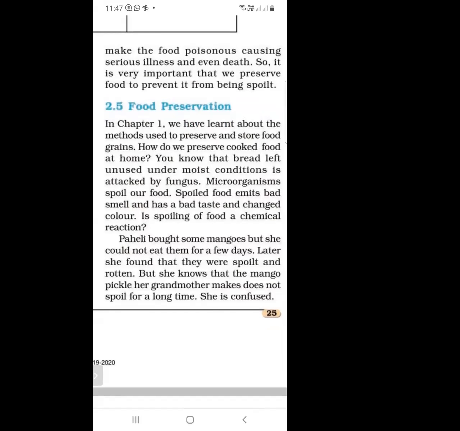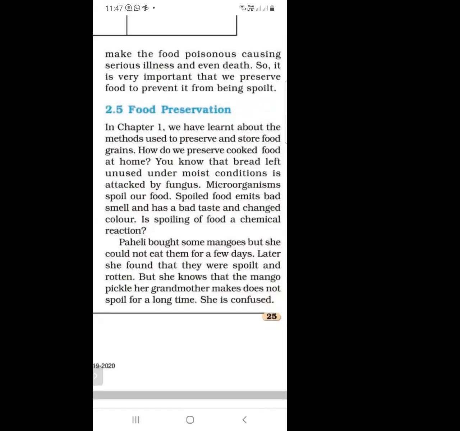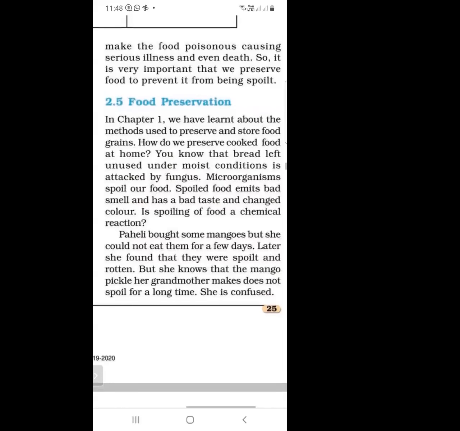Is spoiling of food a chemical reaction? Yes. When bread is attacked by microorganisms and fungus, it is completely destroyed, it has a very bad smell, and its color changes. This is due to the microorganisms, and it is a chemical reaction.